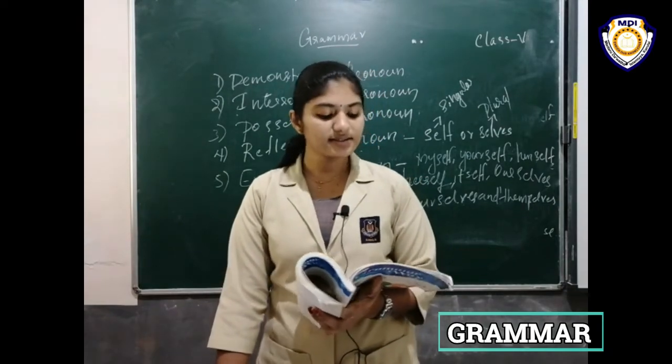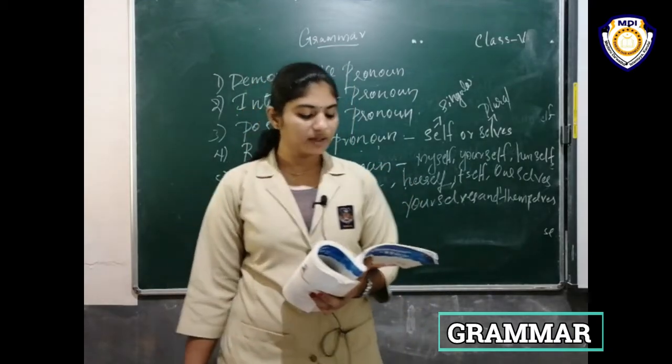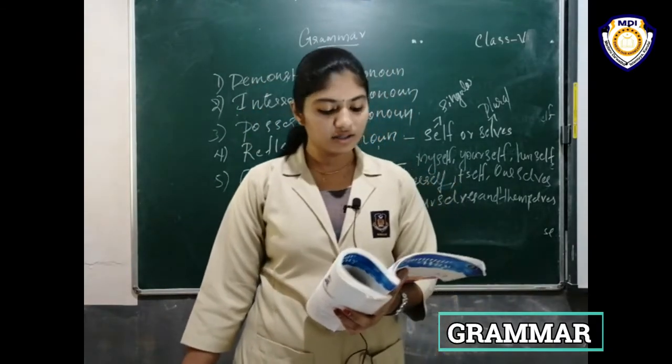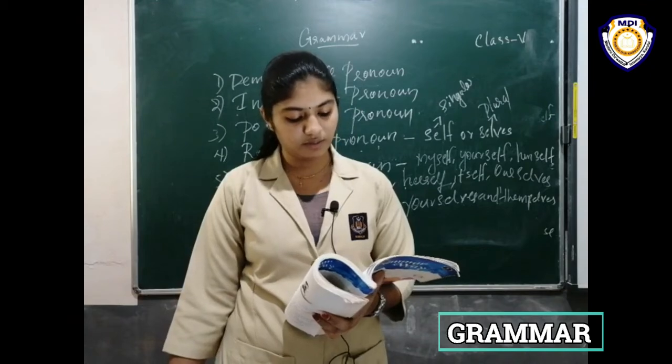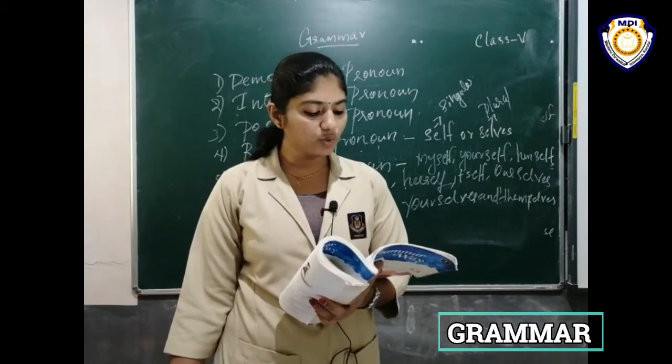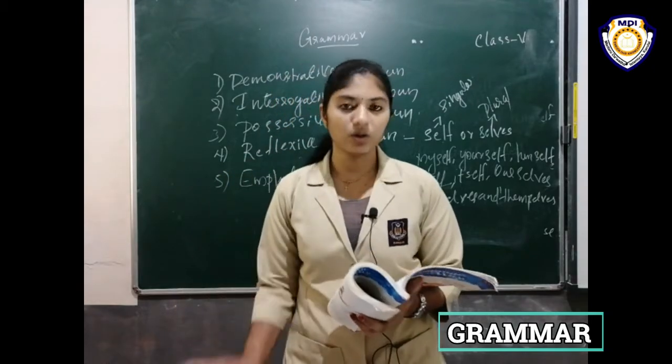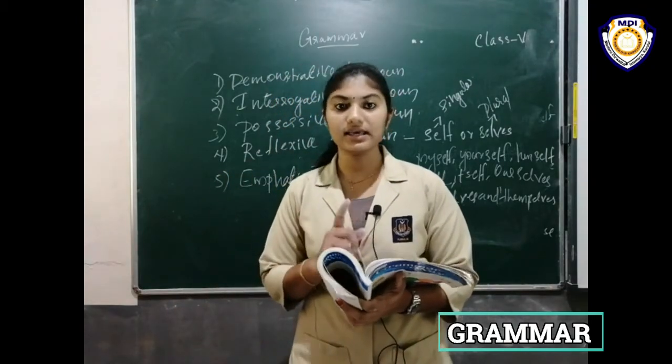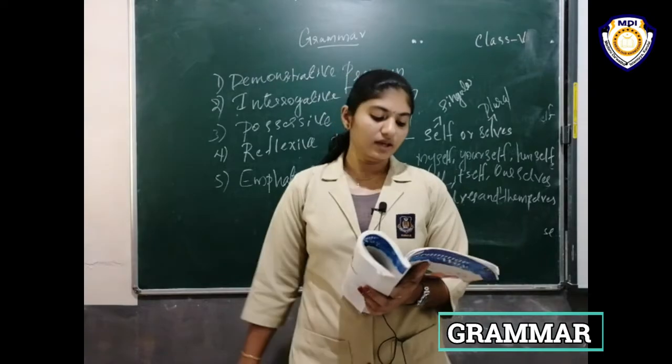Here, read this sentence. Charu became happy when Seema gifted her a bouquet. Here, Charu is singular. She is a girl, a single child.